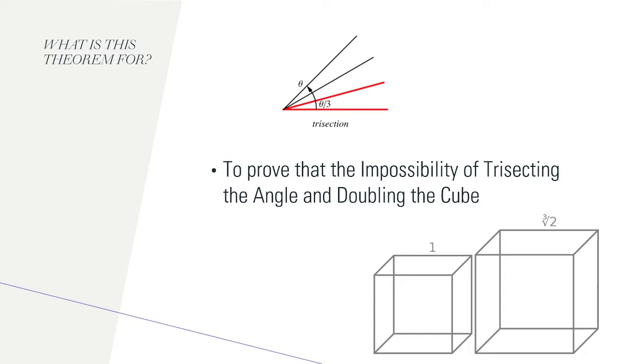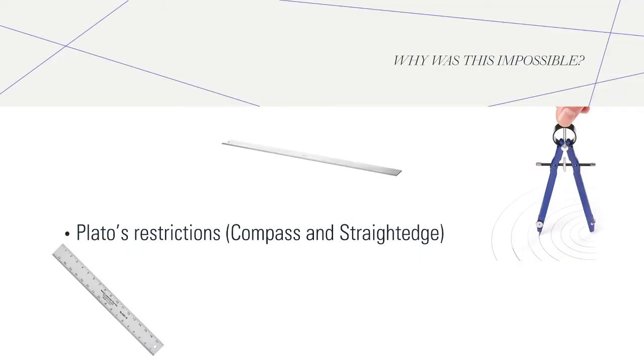How could he just not trisect an arbitrary angle, or find the side length of a cube that's been doubled? So, if we're given that the volume of a cube is 1, we know the side length is 1, but if we double that, we don't know the side length of that cube. Seems pretty confusing. But why was this impossible?